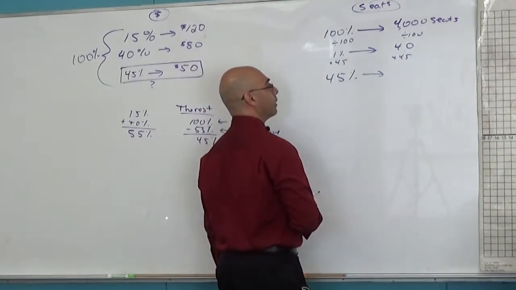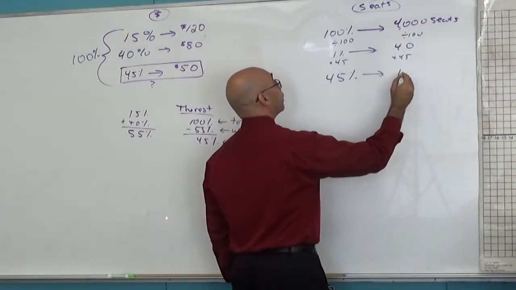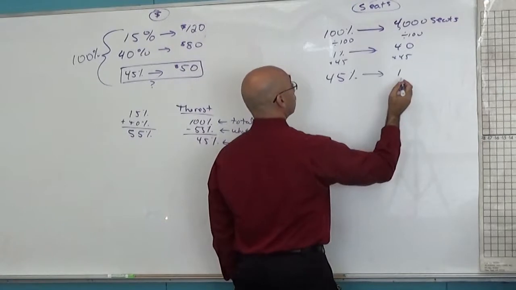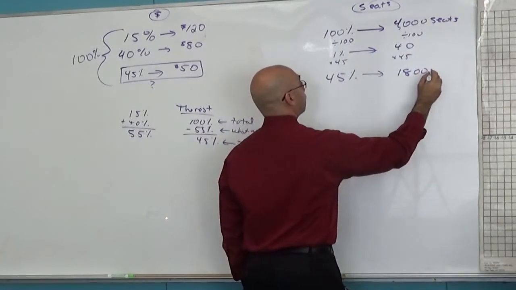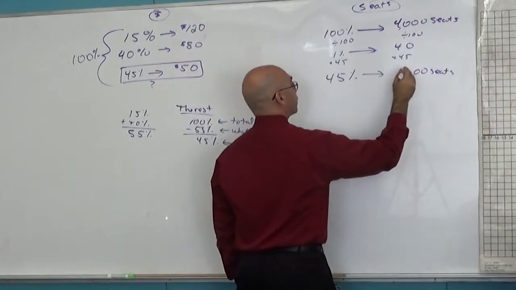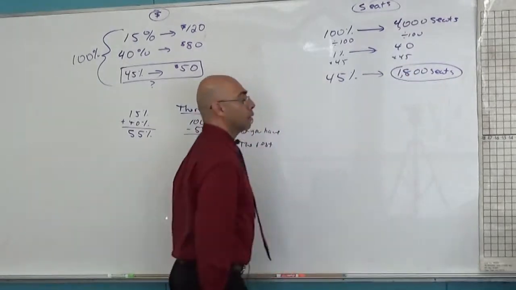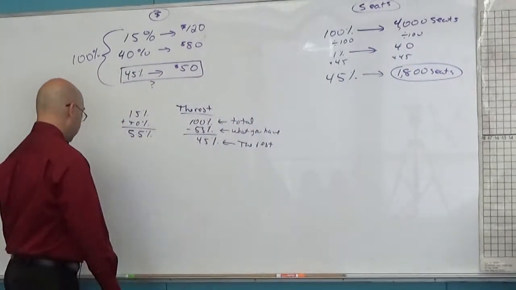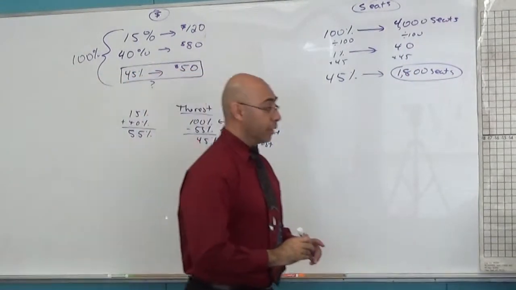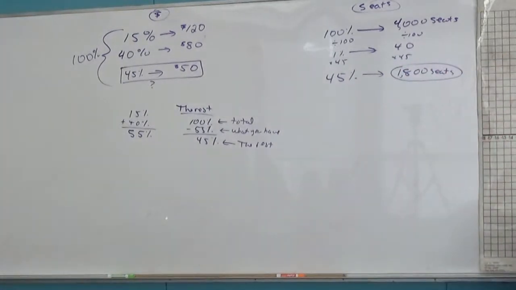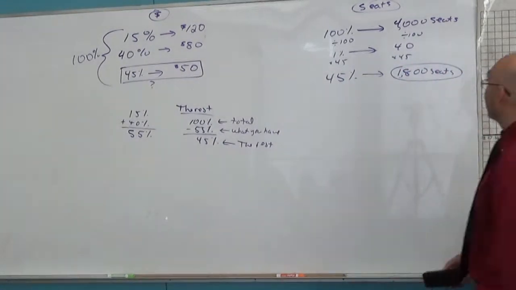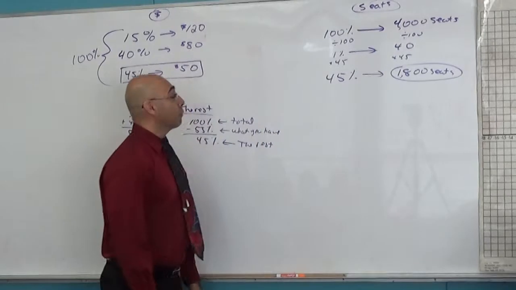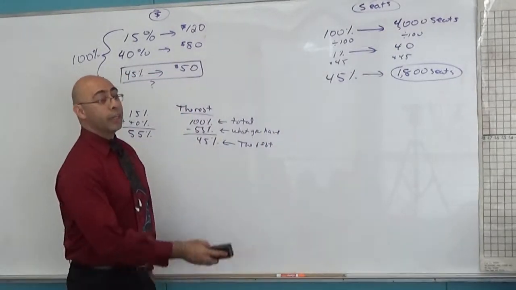No. 1800? 160. So 1,800 seats. You know what? I'm not even sure if that's right. It could be. So instead, I'm going to do this.